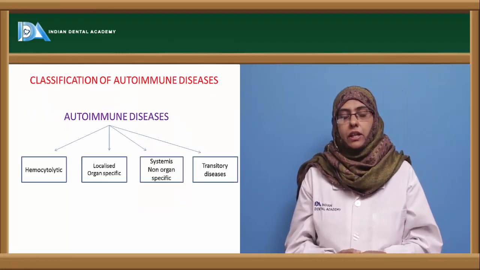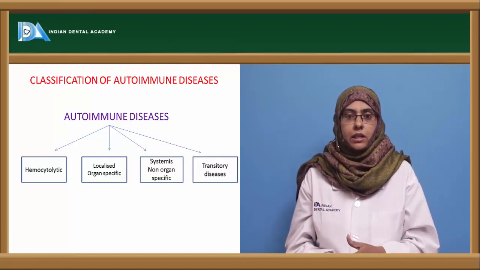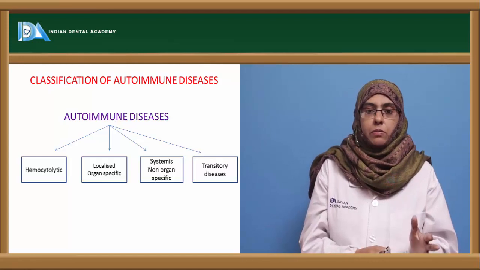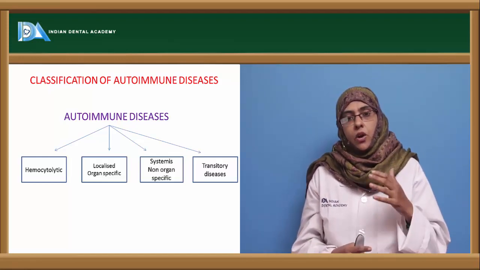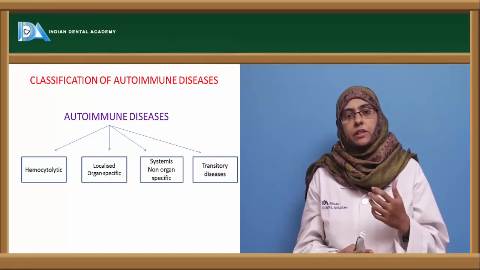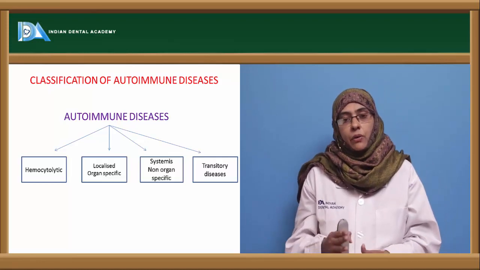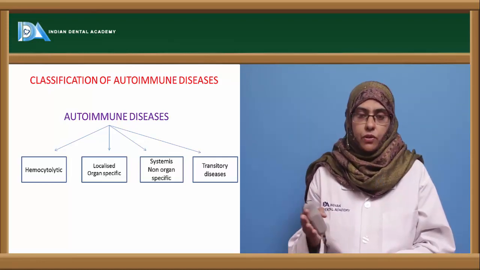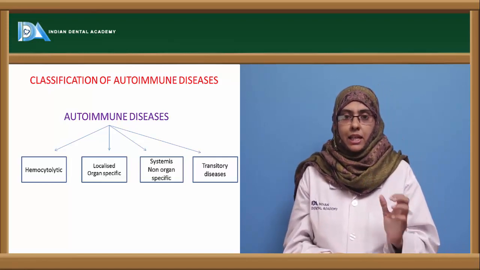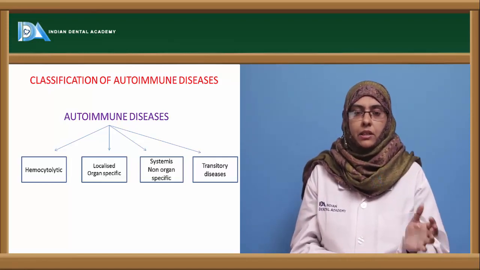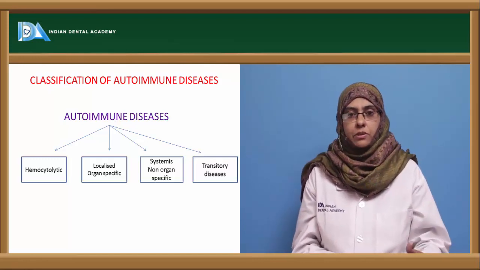Next is how do we classify these autoimmune diseases, because these autoimmune diseases are not limited to only one particular part of the body. They can be seen throughout the whole body, and it can affect different components or the different organs or the different tissues in the body. So based upon the lesion that is formed, based upon the mechanism, we can classify the autoimmune diseases into four types. One is hemocytolytic autoimmune diseases, where the targets are the RBCs, and the autoantibodies are produced against the RBCs, leading to anemias, different types of anemia.